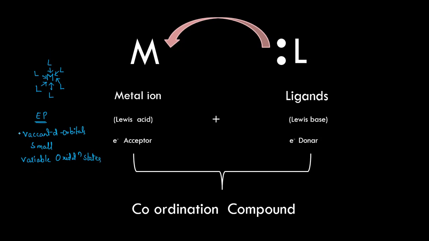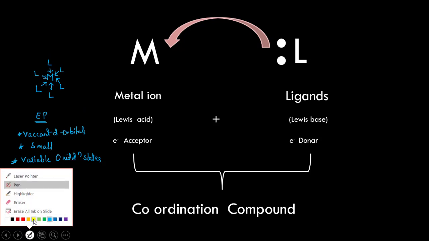So these are the three very important conditions for the metal to form a coordinate covalent bond. Because of the presence of vacant d orbitals, they act as electron acceptors. This metal has empty d orbitals by losing electrons from its orbitals, right? Whatever ligands are surrounded by the central metal ion carry either lone pairs of electrons or negative charges.